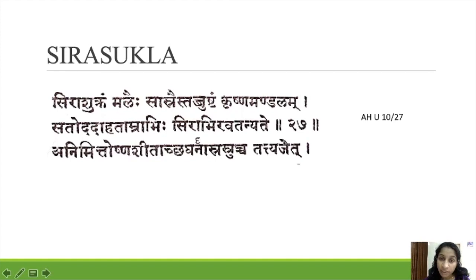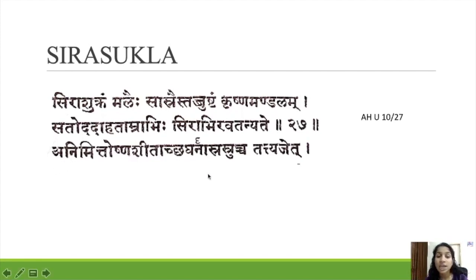It affects the Krishna Mandala, and the symptoms are Toda, Daha, Tamra varna, and Sirabhir avatanyate. Toda, pain will be there, Daha, burning sensation will be there, and in the Krishna Mandala we can see a coppery color, and also you can see Siras in the Krishna Mandala.